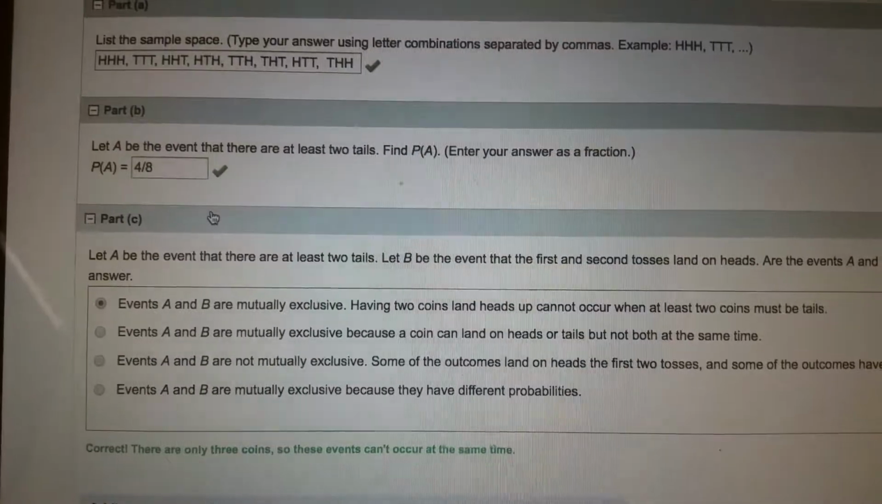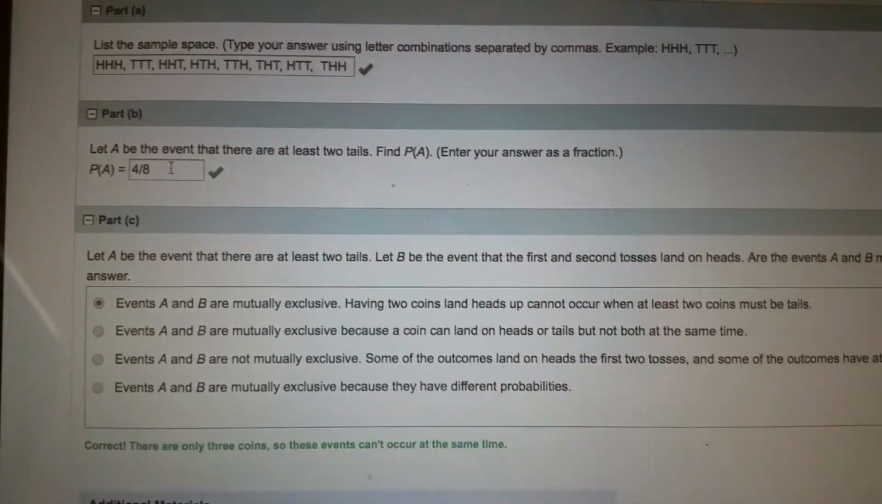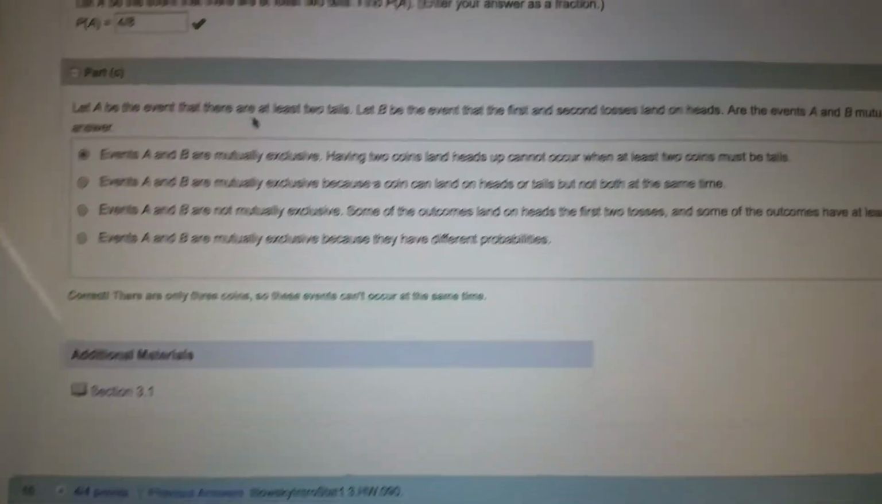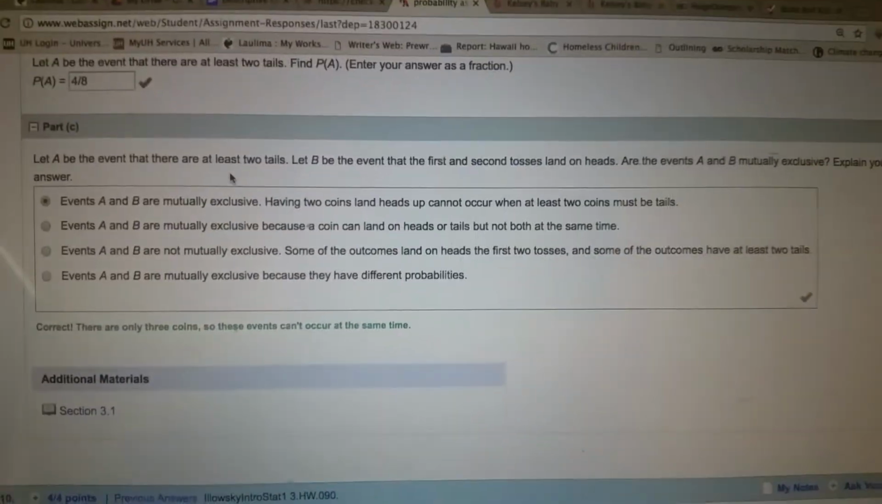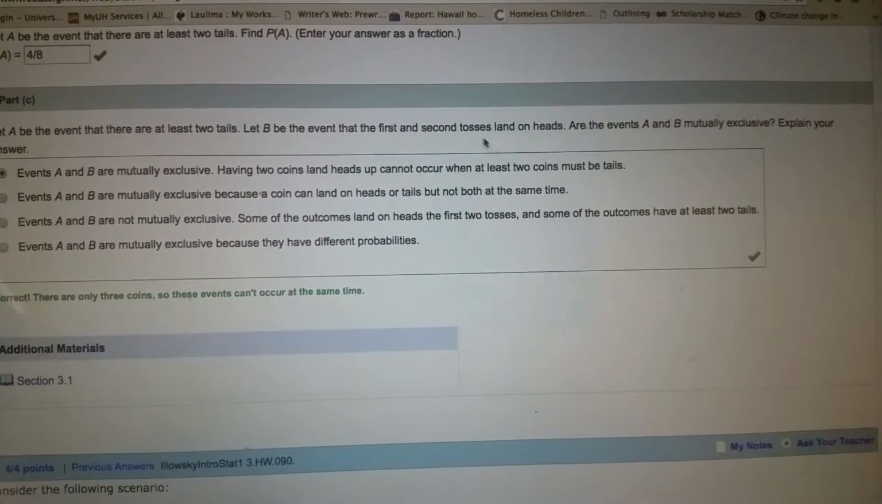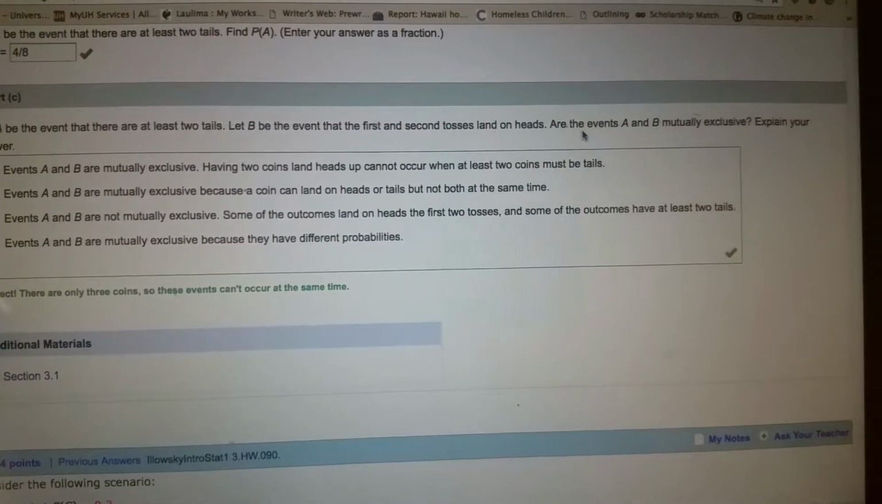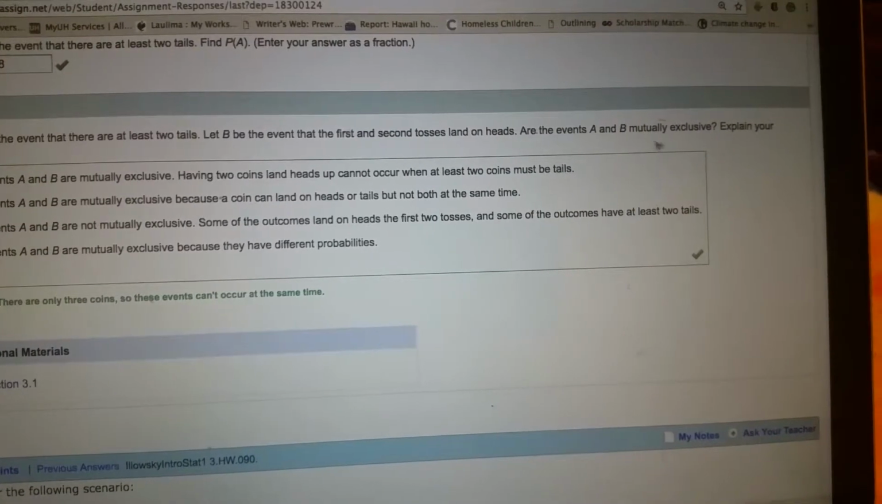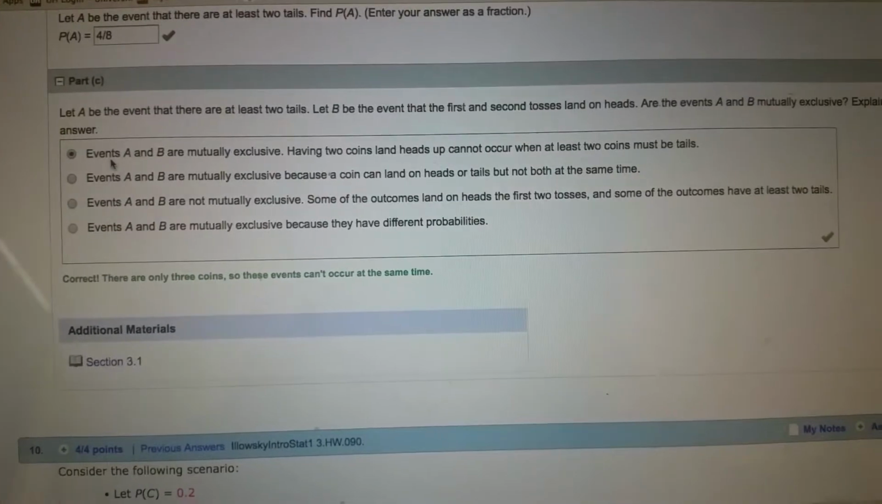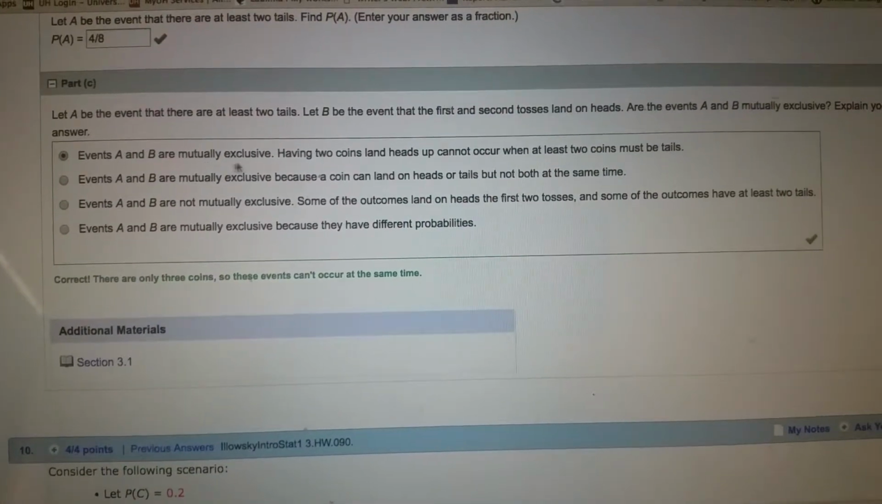4 over 8. If you break that down, it'd be 1 over 2. Okay. Let A be the event that there are at least 2 tails. Let B be the event that the first and second tosses land on heads. Are the events A and B mutually exclusive? Explain your answer. So we put events A and B are mutually exclusive.